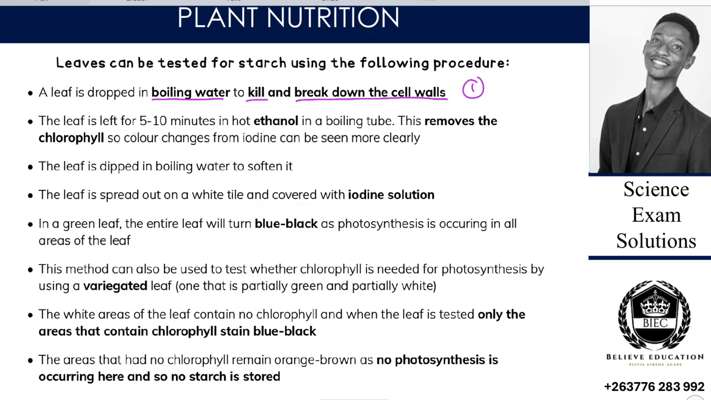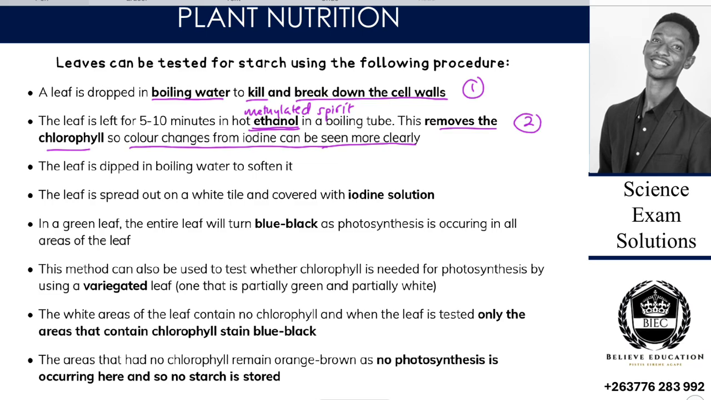On process number 2, the leaf is left for 5 to 10 minutes in hot ethanol in a boiling tube. So it can be left in boiling ethanol, and sometimes methylated spirit can also be used. This removes the chlorophyll so that the color change of iodine can be seen more clearly, because the color change for iodine is normally from brown to blue black.